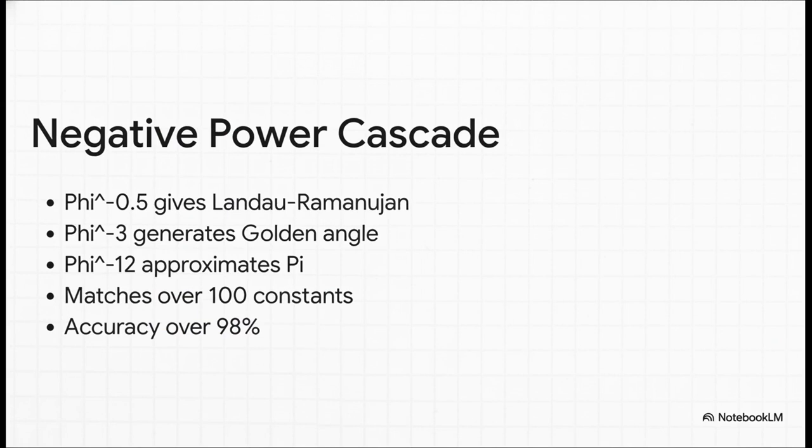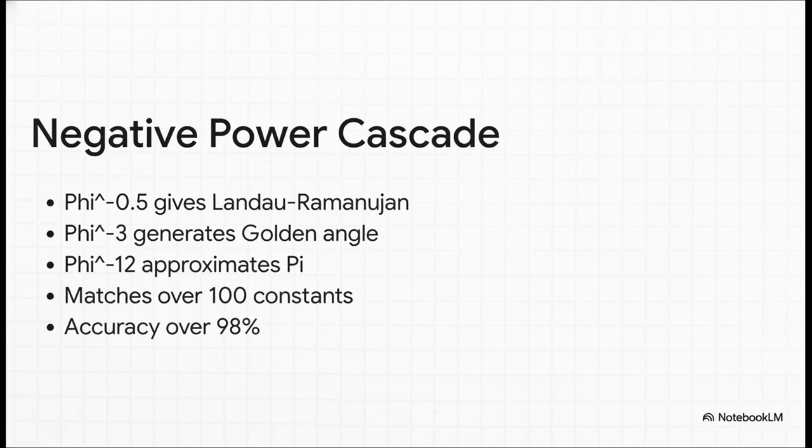And man, it doesn't even stop there. We keep cascading right past 0 and into the negative powers. Phi to the negative 0.5 perfectly generates the Landau-Ramanujan constant from number theory. Phi to the negative 3 gives us the golden angle, which dictates how leaves literally grow on plants. Drop all the way down to phi to the negative 12, multiply by a simple scaling factor, and boom, you've approximated pi itself. The author evaluated the scaling system and found it matches over 100 unique mathematical constants across all of science, with accuracy rates consistently exceeding 98%.